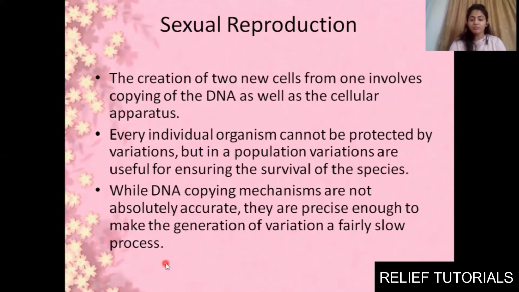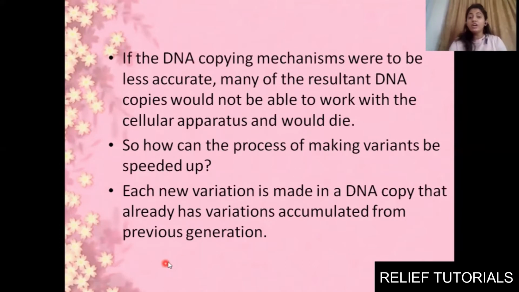Next, if the DNA copying mechanism were to be less accurate, then there would be many faulty DNA copies and they would not be able to work properly. Because of that, and because of the cellular apparatus not functioning properly, there is a possibility that the organism will not be able to sustain and can die.